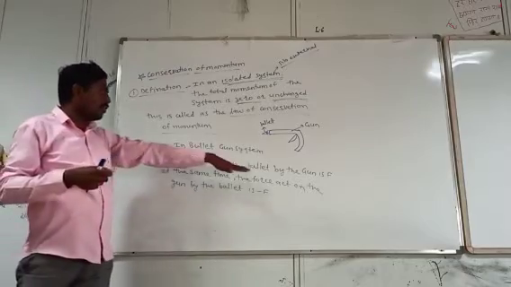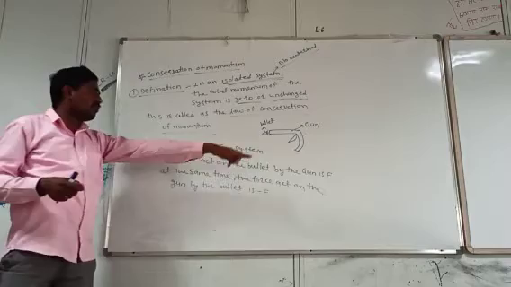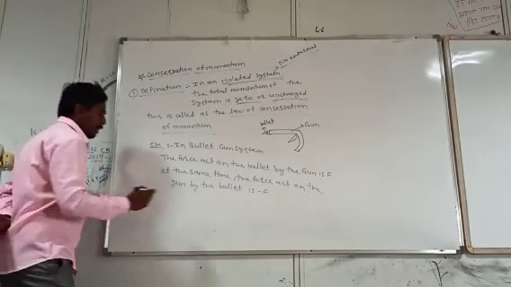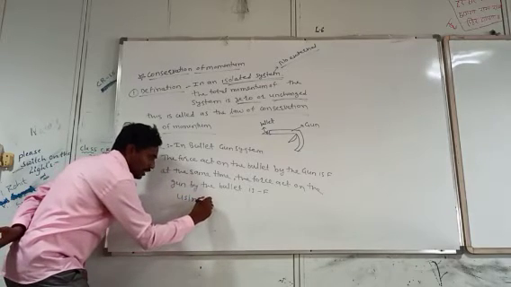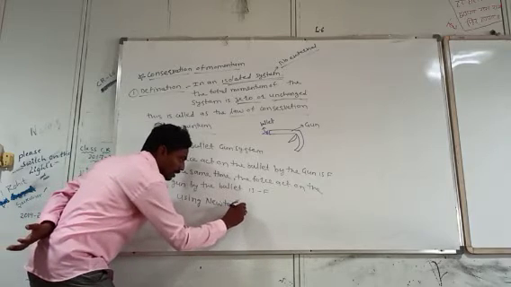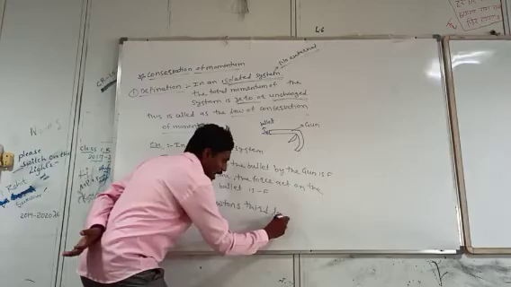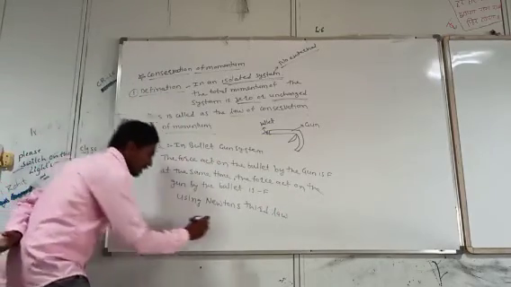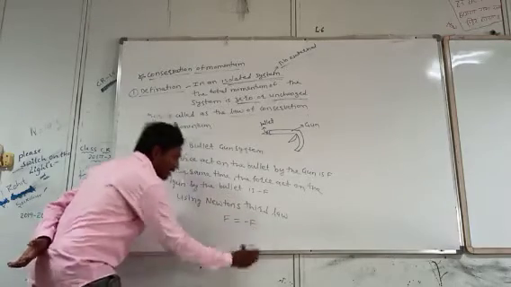The force on the bullet by the gun is F, and the force on the gun by the bullet is minus F. Using Newton's third law, those two forces are equal in magnitude but act in opposite directions.